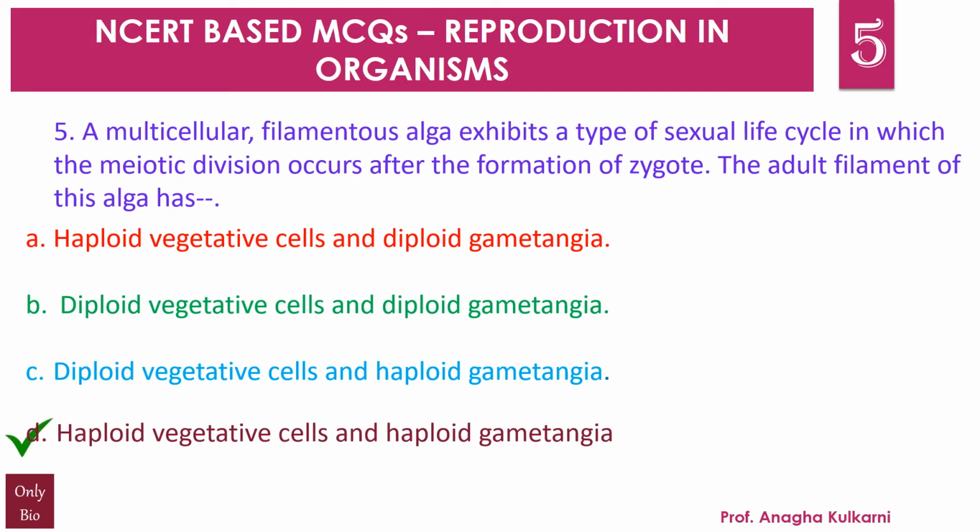See, the adult filament of a multicellular filamentous alga will have a haplontic life cycle. So, haplontic life cycle है मतलब meiotic division zygote बनने के बाद होता है। So, the filament of this alga has haploid, that is vegetative cells, and also has haploid gametangia.